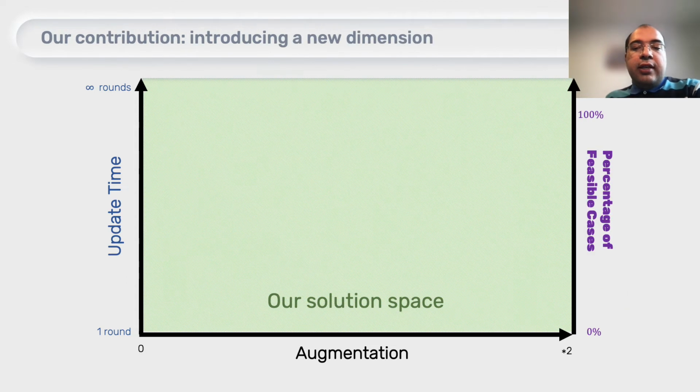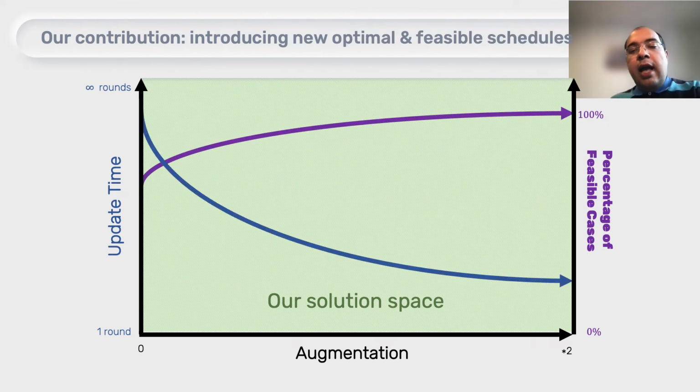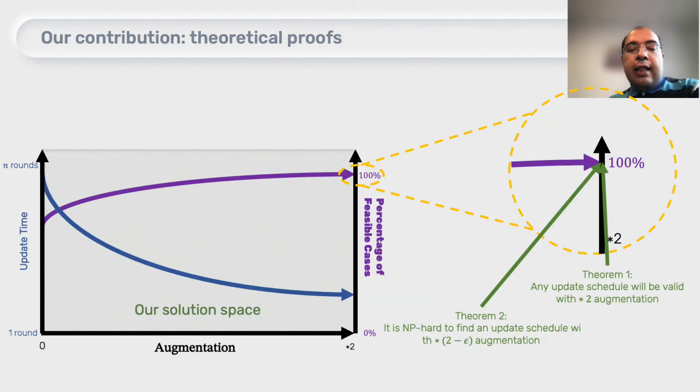So more formally, in our solution, we will consider augmentation, which is a new dimension. With this new dimension, we will provide algorithms that reduce the number of rounds that we need, essentially increasing the speed. And also, we will show that we can solve some instances that could not be solved before. To support our algorithms, we have proofs that show that any update schedule with twice augmentation can be realized, but with any less augmentation it's not possible.